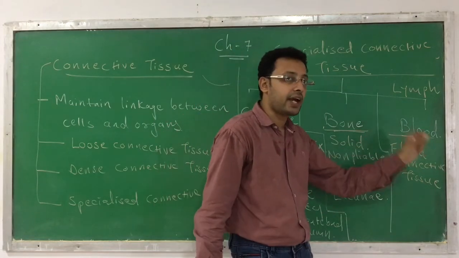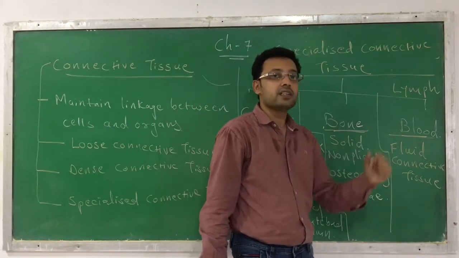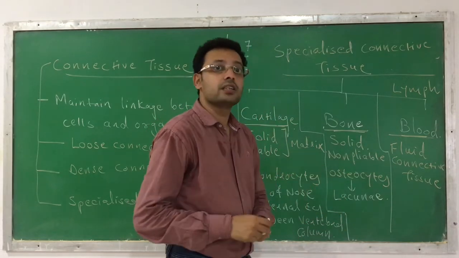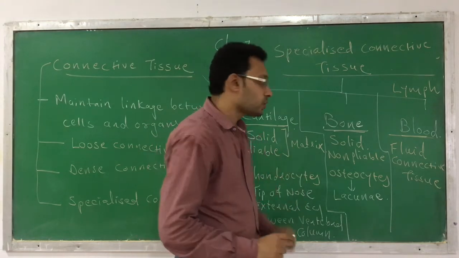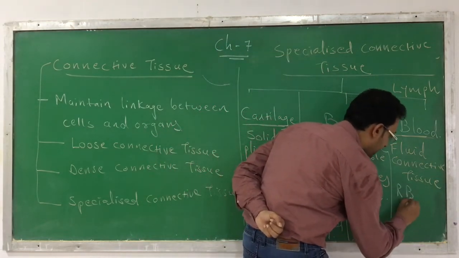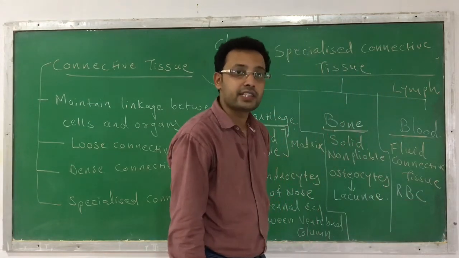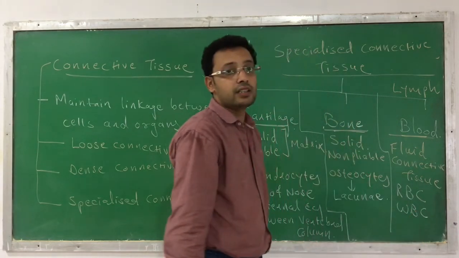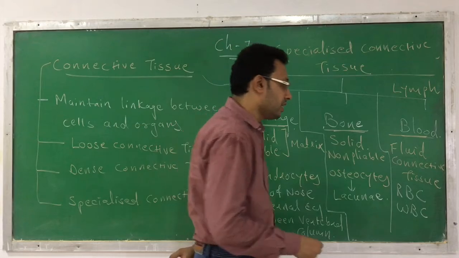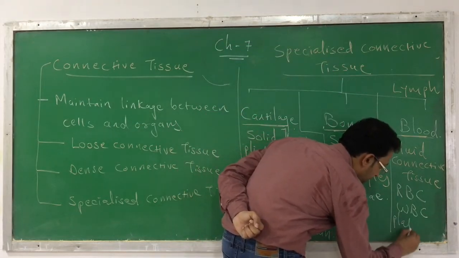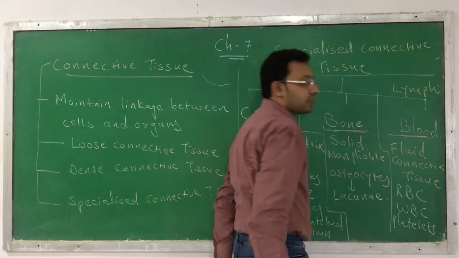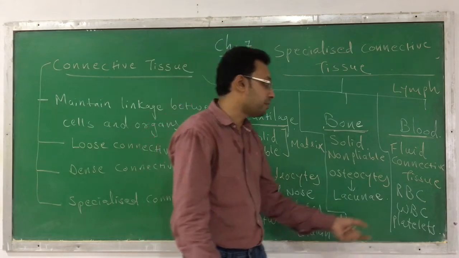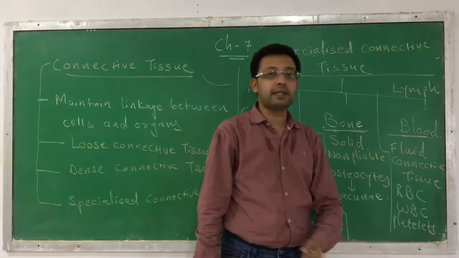So when you are asked to write about fluid connective tissue, you have to write about the blood. It does not contain fibers, but it contains cells. Which cells are present? The first is the RBC, red blood cell or erythrocyte. The second is the WBC, white blood cell or leukocyte. The third is called platelets, also called thrombocytes. So there are three types of cells in the blood: RBCs, WBCs and platelets.